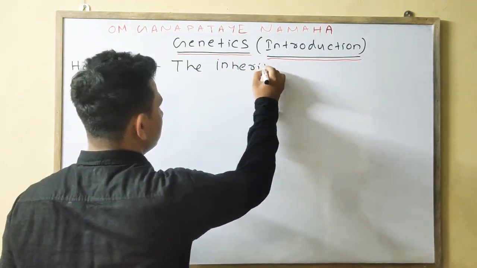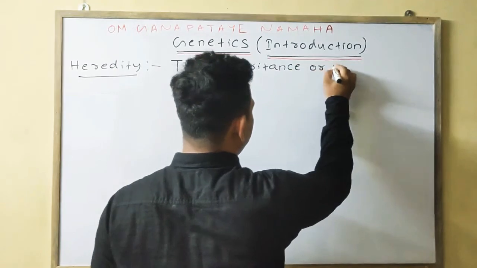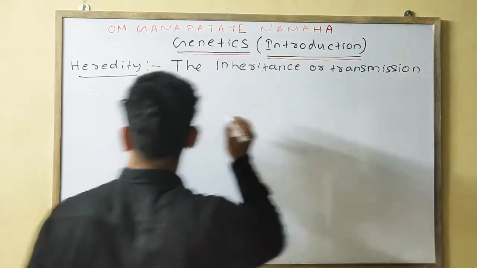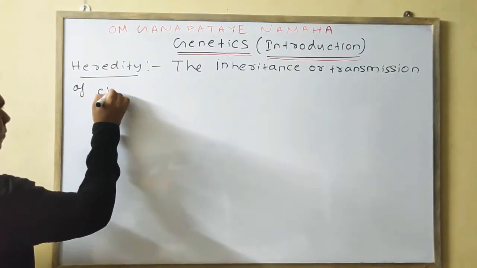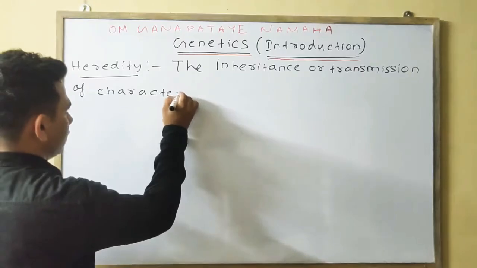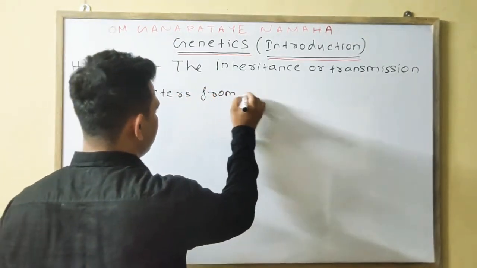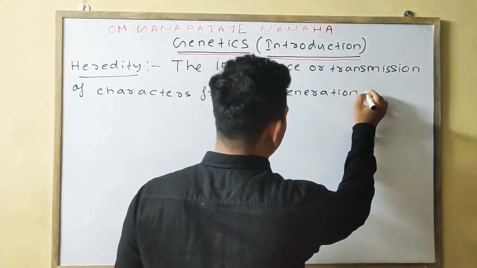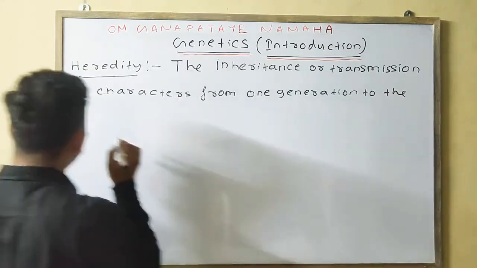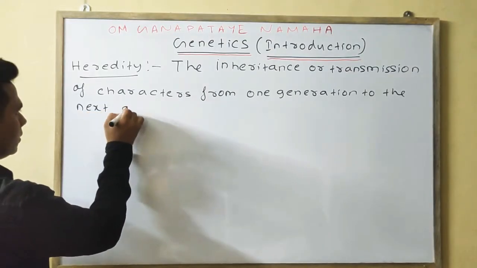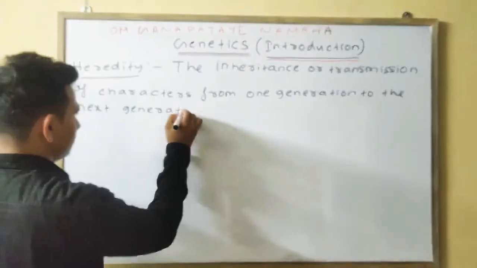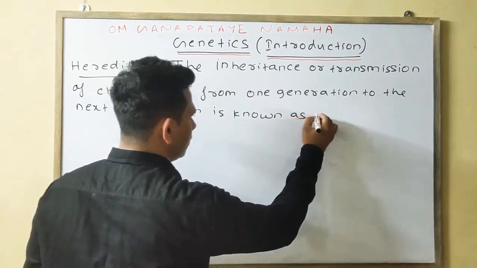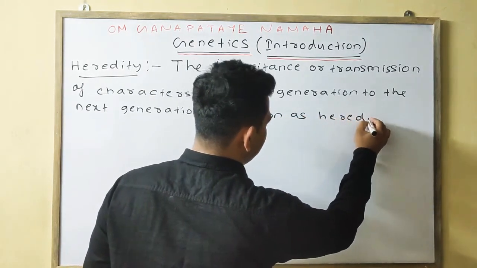We can say the inheritance or transmission of characters from one generation to the next generation is known as heredity, okay.